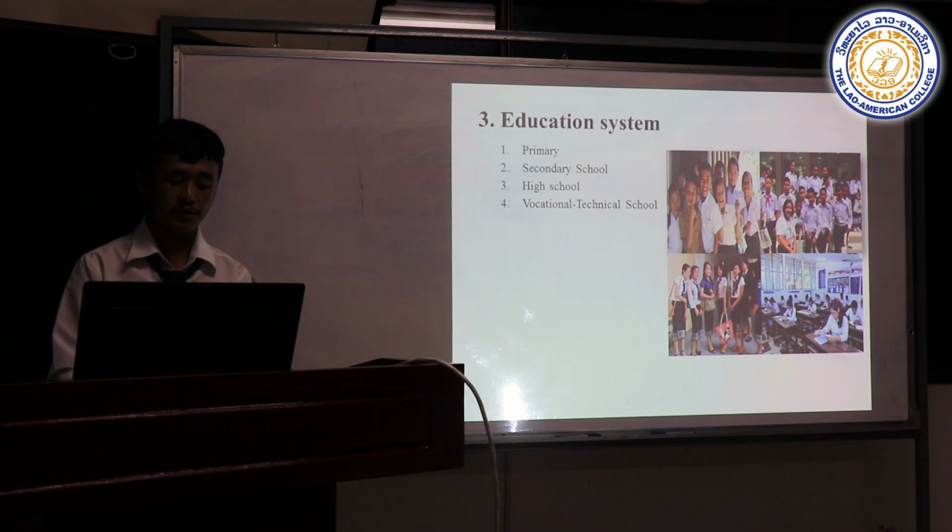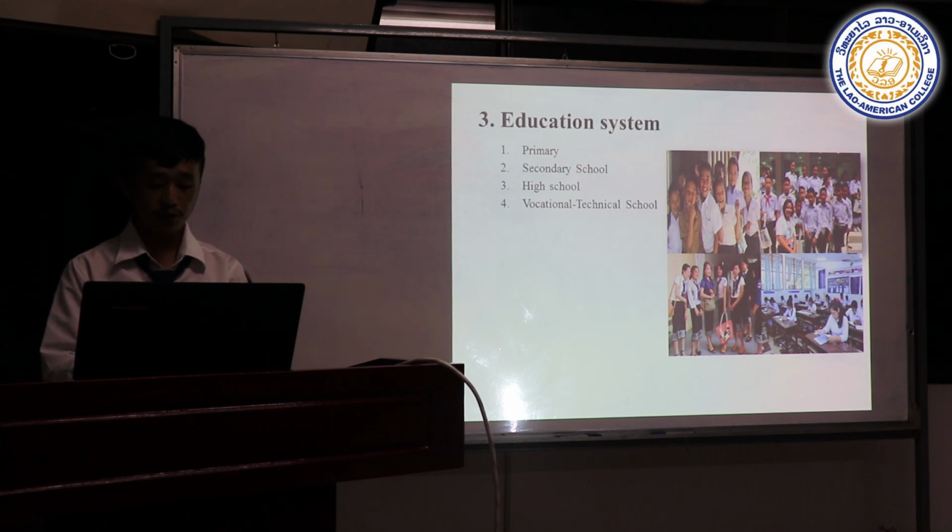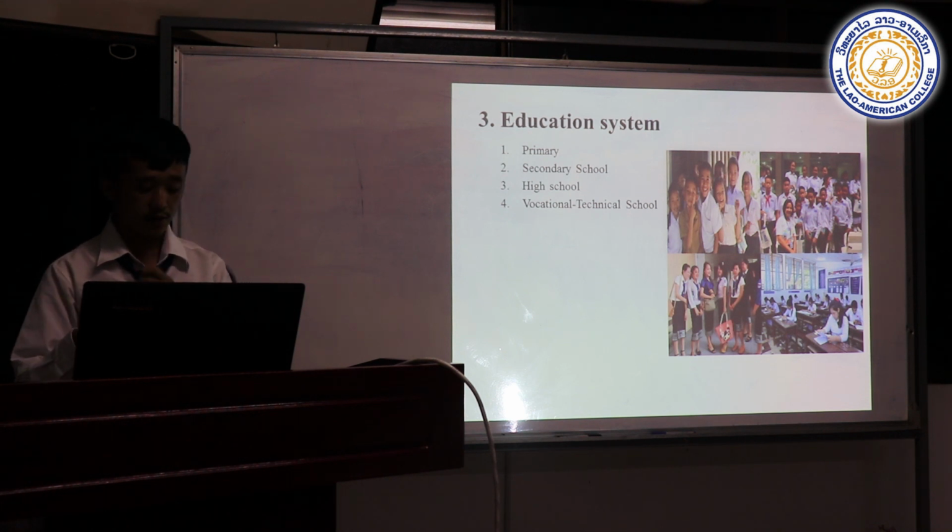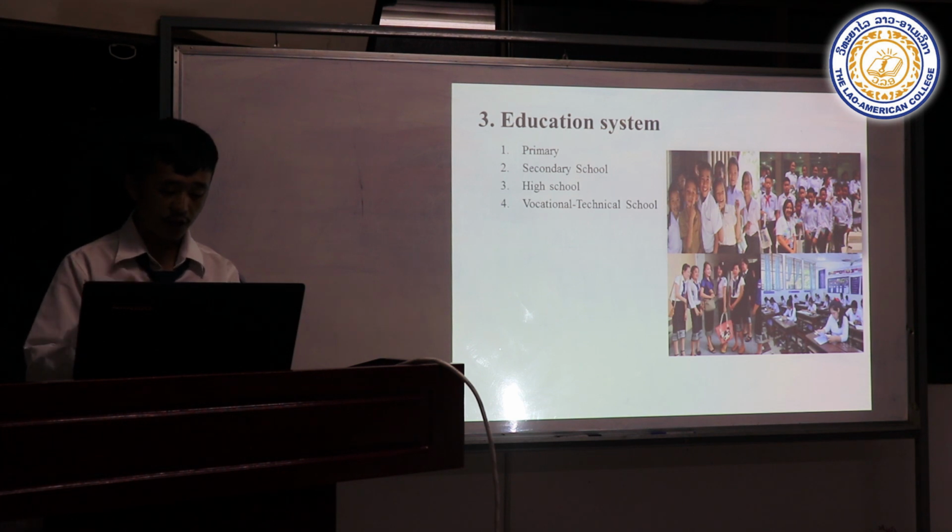In primary school, they have to study 5 years. After that, they continue to study secondary school for 4 years. Then we continue to study high school for 3 years. After you finish high school, you can go to study at vocational technical school.